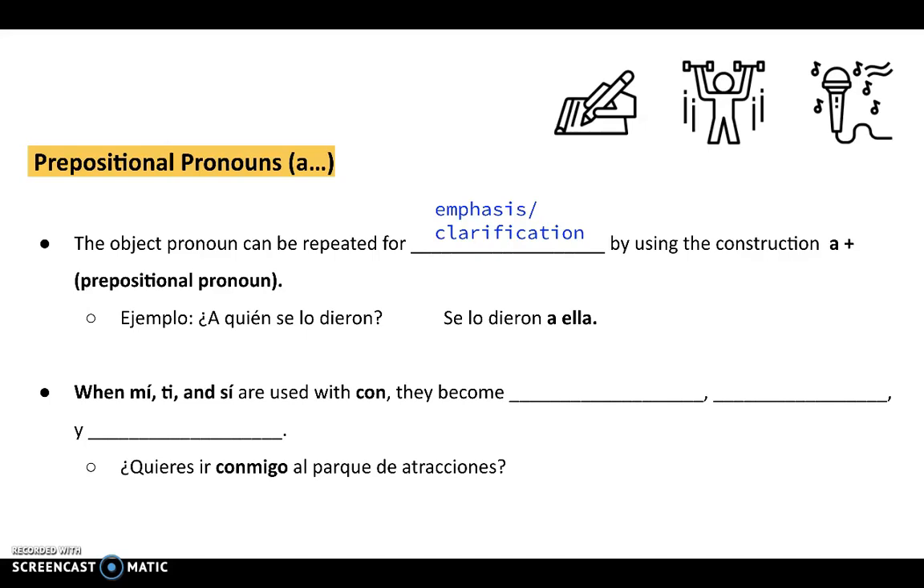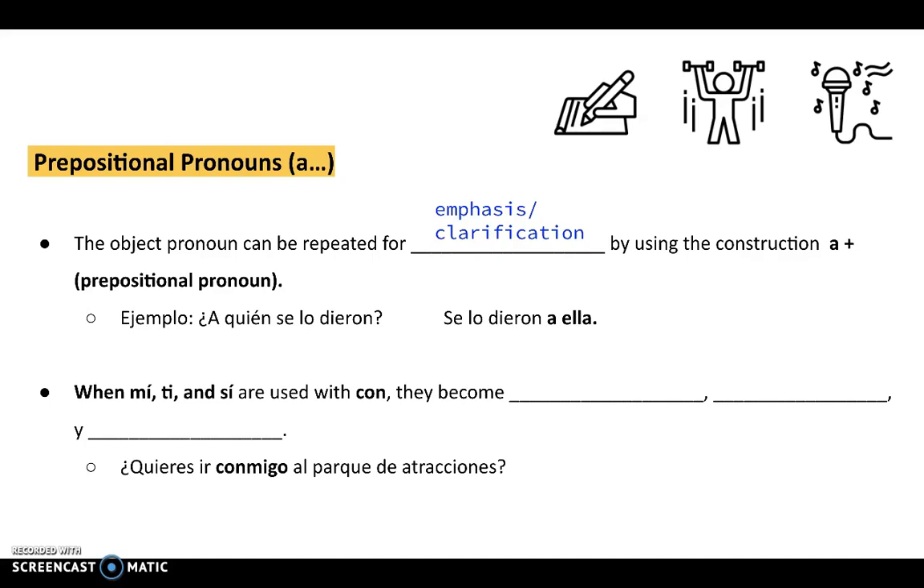So below I have an example where there's kind of an ambiguous question. If you didn't know the content of who se or lo is referring to, you could ask for clarification. ¿A quién se lo dieron? Se lo dieron a ella. So they're kind of wondering who did they give it to? They gave it to her. Okay, so now we know. It was a ella. And so we use this to clarify or emphasize something.